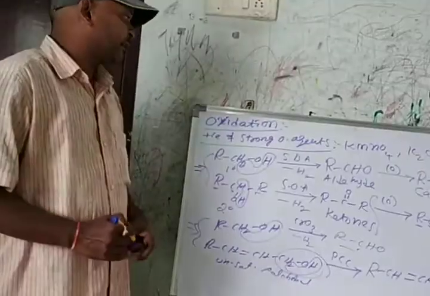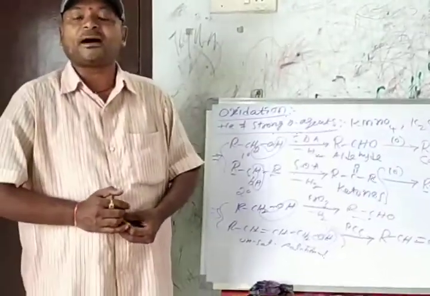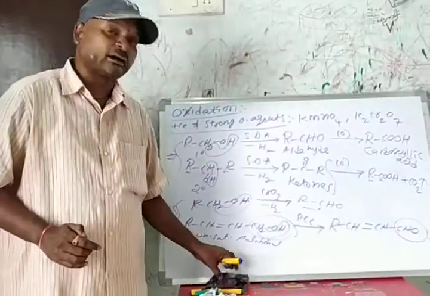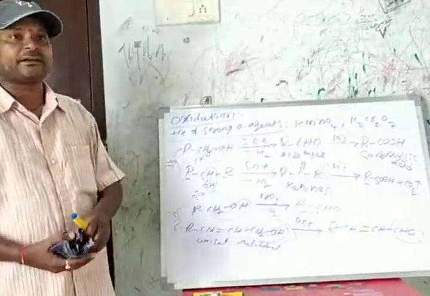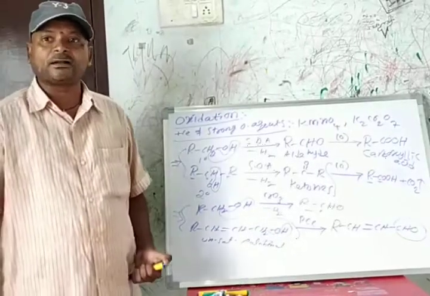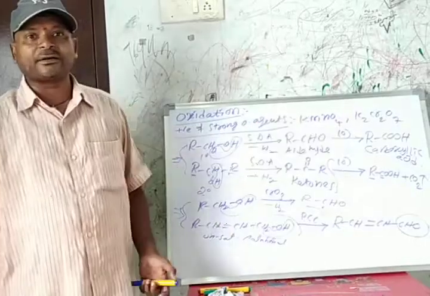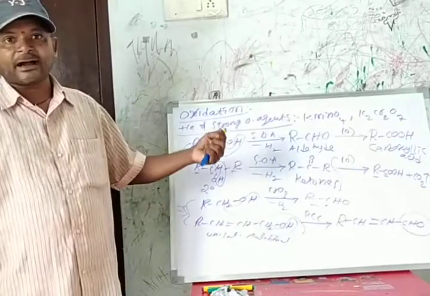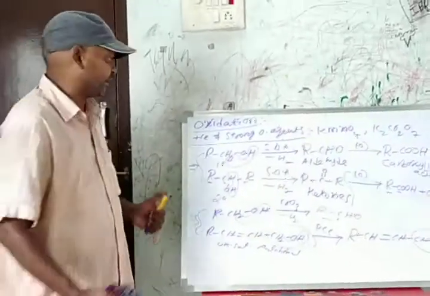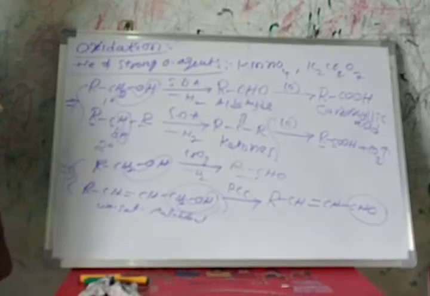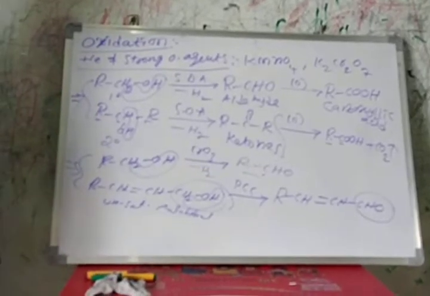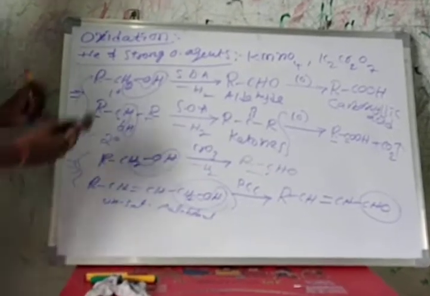This oxidation reaction is used for the identification of primary, secondary and tertiary alcohols. Tertiary alcohol does not undergo oxidation. Instead of oxidation, it undergoes dehydration. I showed that reaction earlier. This is about the oxidation. These are the chemical properties of alcohols. Then, in continuation, we'll see the chemical properties of phenols.